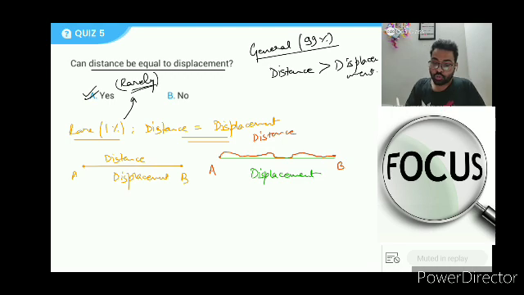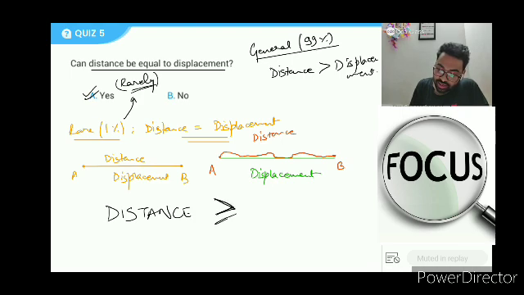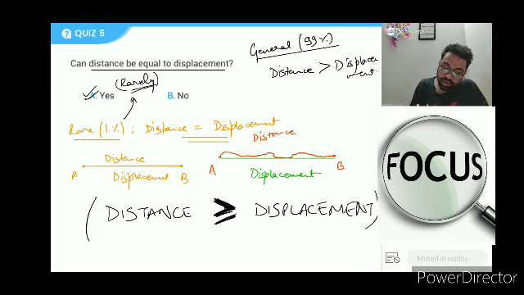So one thing that you should always remember is that distance is always either greater than or equal to. This is the sign. The sign you must remember. Distance is always greater than or equal to displacement. Is this understood? Can I get a one that yes, sir, I understood this? So let's have more questions.